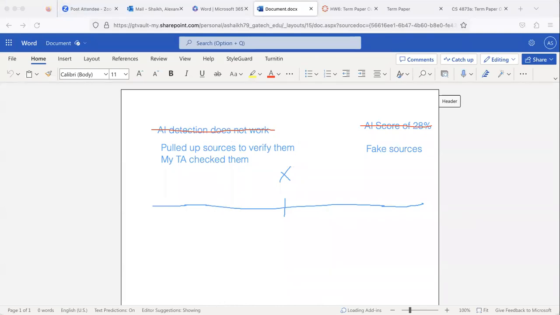Now, what that means is that these two will cancel each other out. So now the only thing she submitted against me were the fake sources accusation and the AI score of 28%. Now, this just leaves me at 50%.